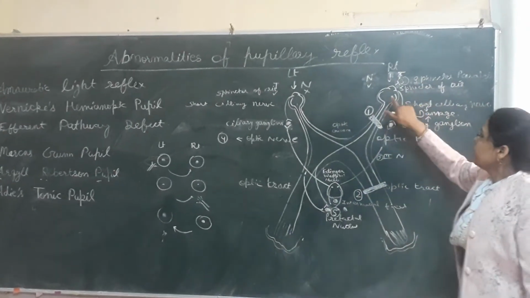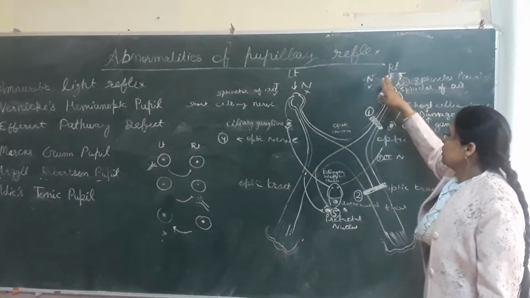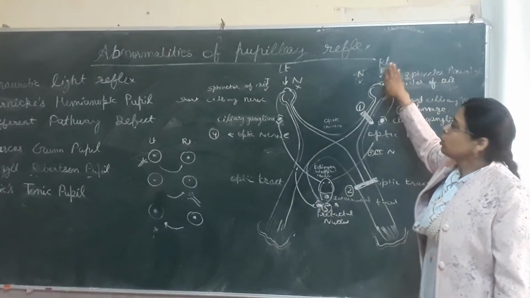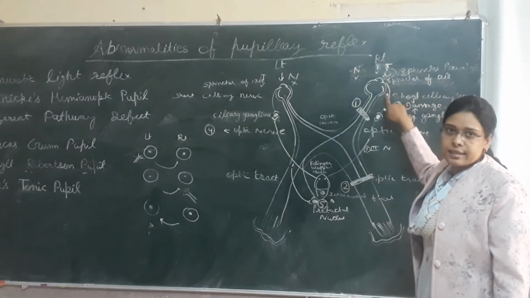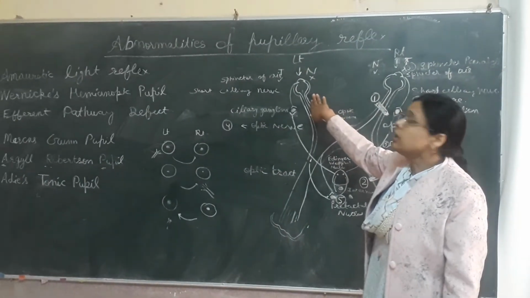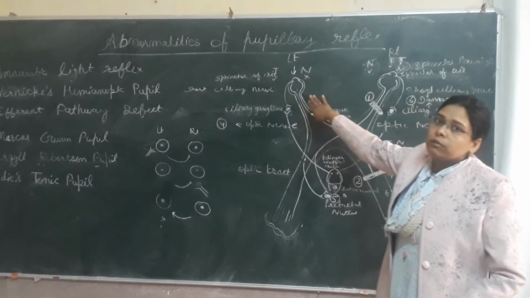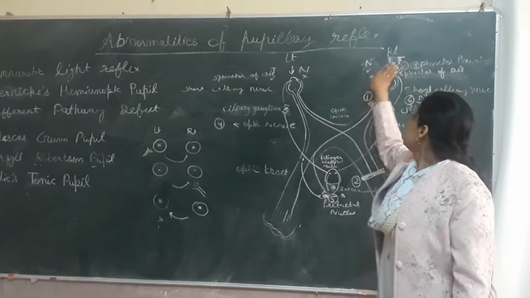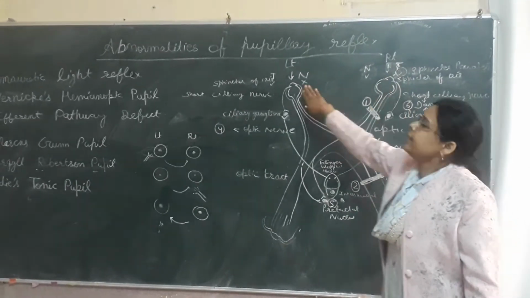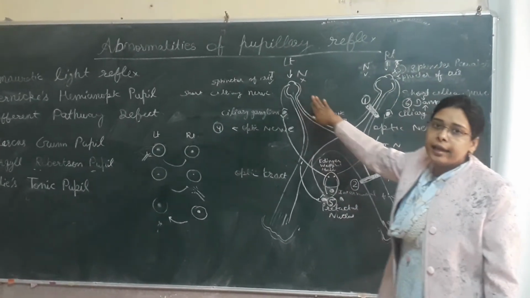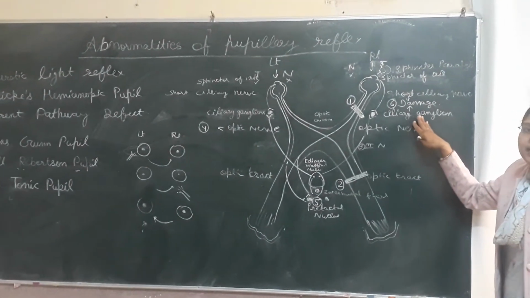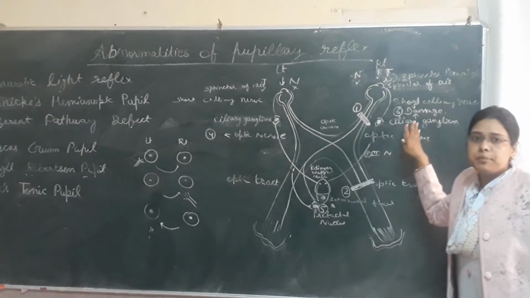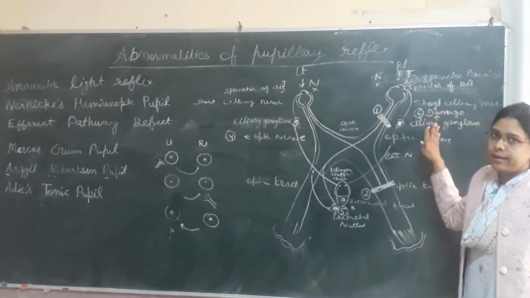In this condition, assuming that the right side is affected, if we throw light on the temporal half of the affected side and the nasal half of the normal side, there will be absence of ipsilateral direct light reflex and absence of contralateral consensual light reflex.